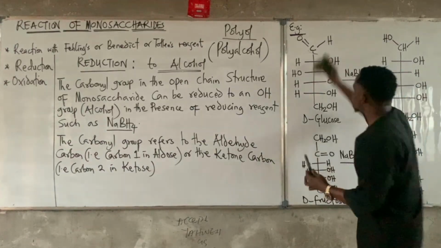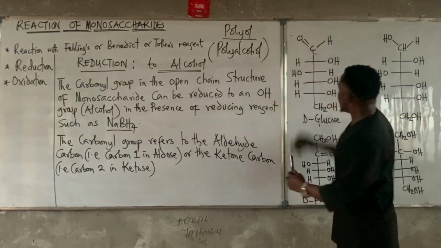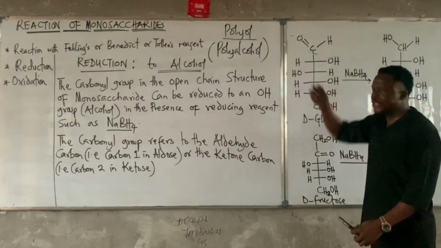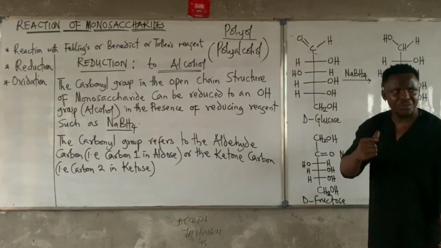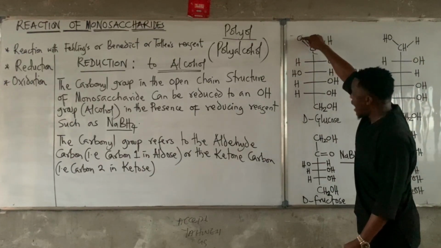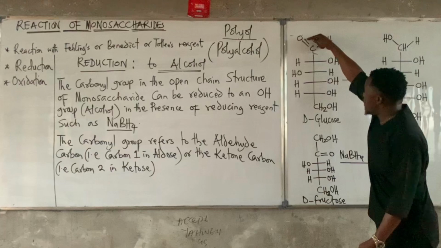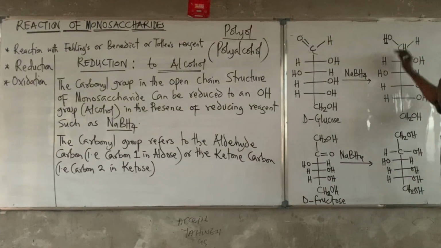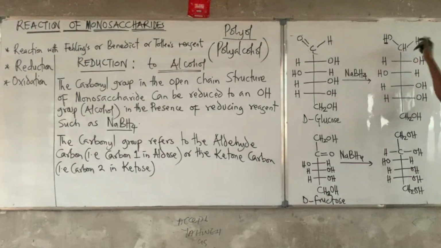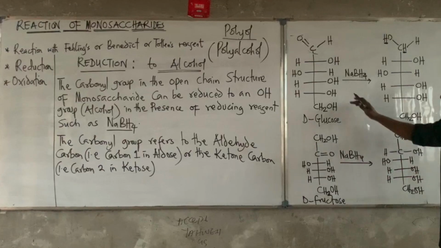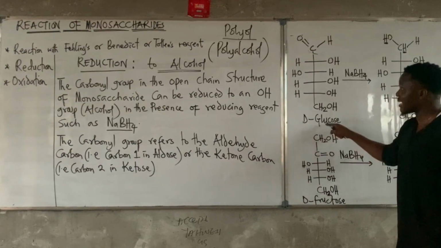Now, when I react this, the carbonyl group is going to experience a reduction reaction, and reduction reaction is addition of hydrogen in this case. One hydrogen will add to this O, and one will add to this carbon, thereby removing one of the bonds here, which gives rise to this. So this is actually glucose, an aldose.